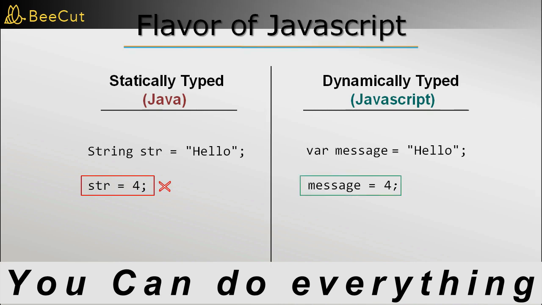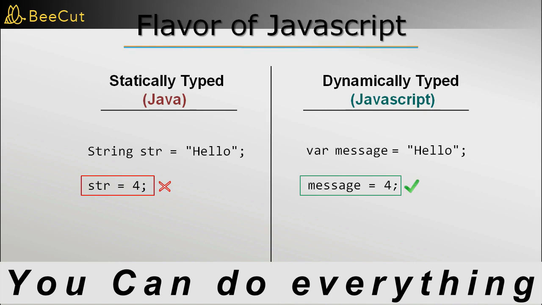This is perfectly valid in JavaScript. So does that mean that variables don't have a type in JavaScript? Well, not true. They do have a type from amongst the data types which we have already seen, but the type of the variable is decided by the interpreter at runtime based on the value it contains at that time.